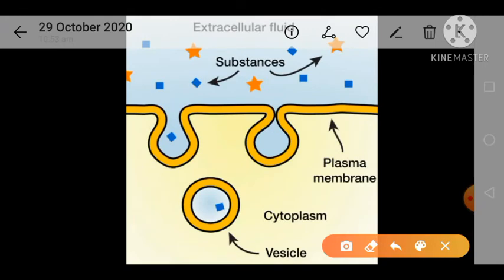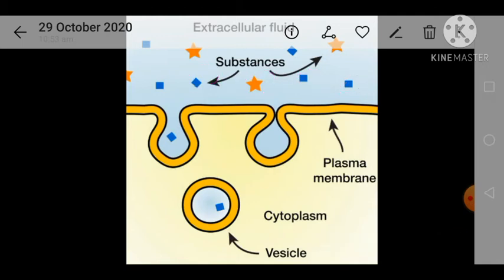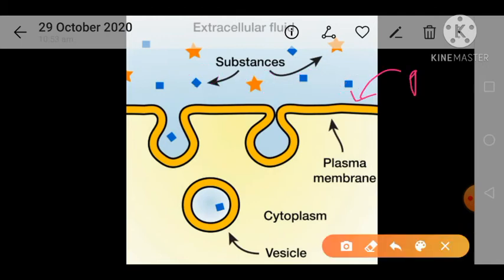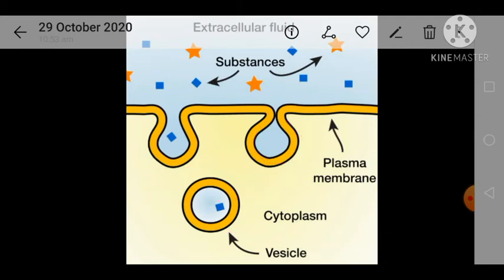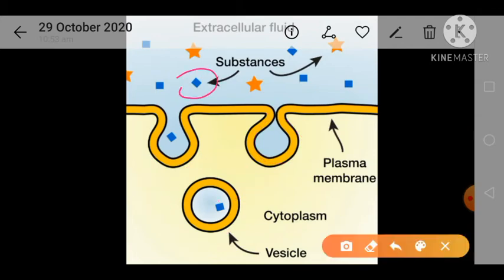You can see the endocytosis process here. These are some extracellular materials being taken inside, and this is the plasma membrane, and this is the cytoplasm. The plasma membrane invaginates, or infolds, around the particles, and then the particle is taken inside. So a small vesicle is formed, and outside particles are taken inside by the cell.